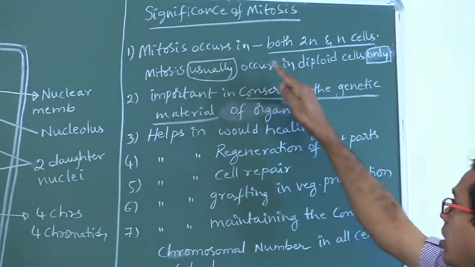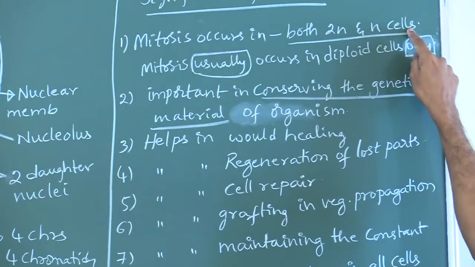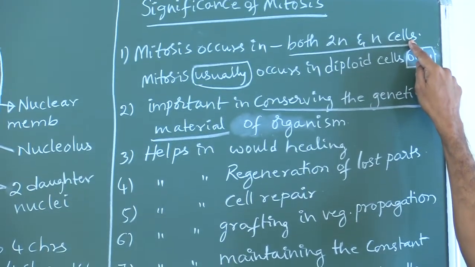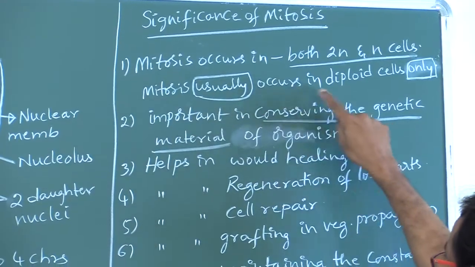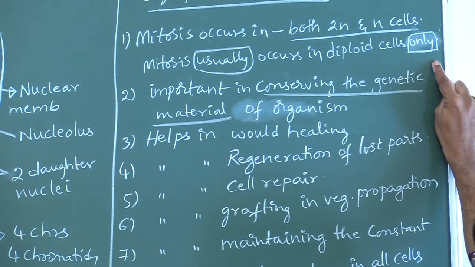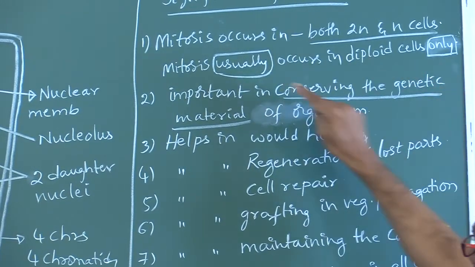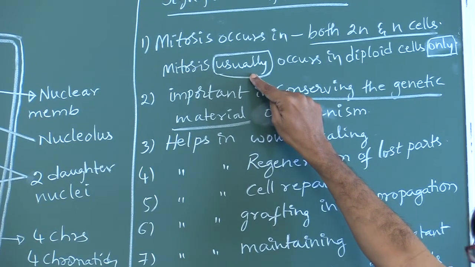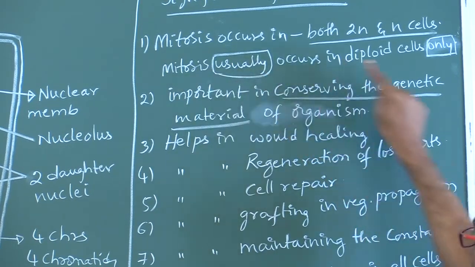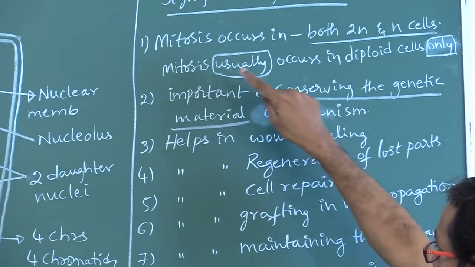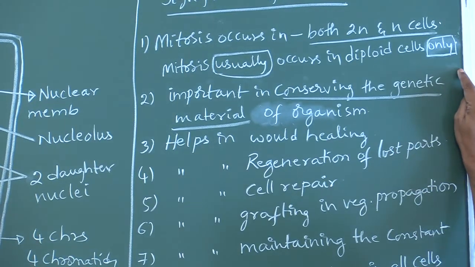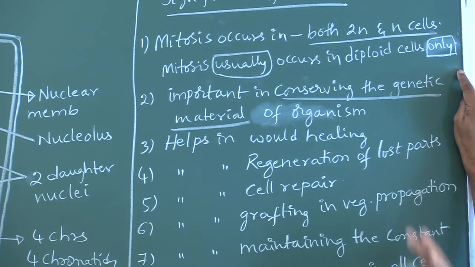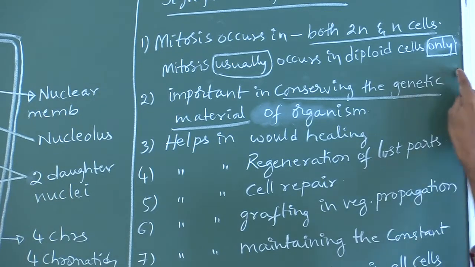Mitosis occurs in both diploid and haploid cells. Mitosis usually occurs in diploid cells only. This statement is correct. See, the word usually is there. Usually means they have written so. So, mitosis usually occurs in diploid cells only, rarely in haploid cells. That is the meaning. This is the textbook line.